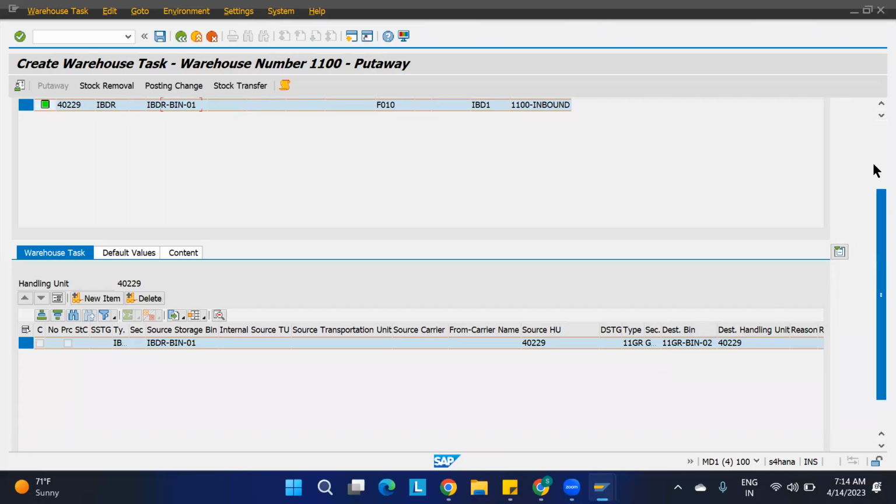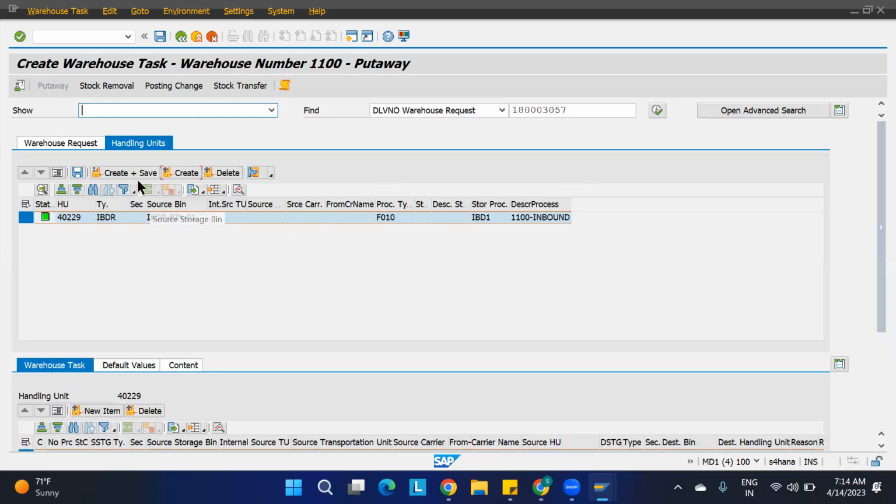Okay. So we have seen it yesterday, how it will be moving and all. Yes. Without packaging, we cannot keep anything in the warehouse storage bins, right? We are able to pick. Okay, see, this POSC if you are taking, that is with the HU. HU is mandatory for the POSC. Without HU, you cannot do it. Okay. So I'll say create plus save here.